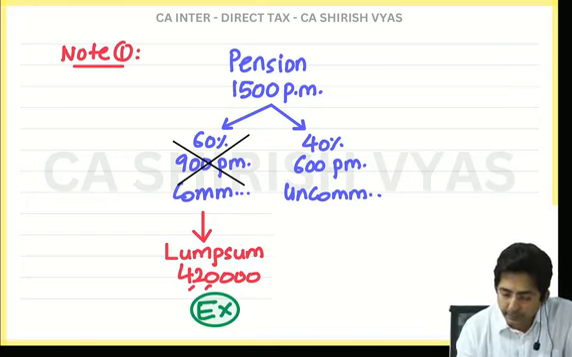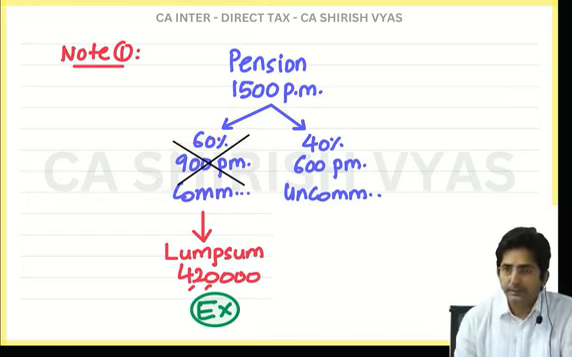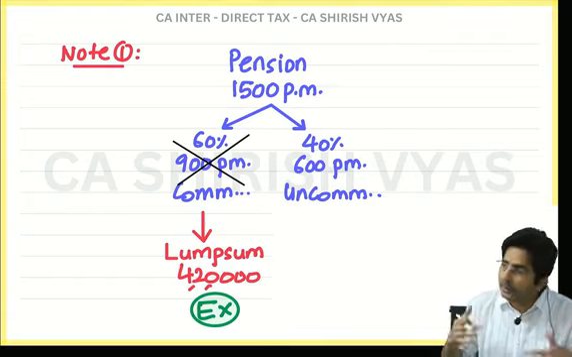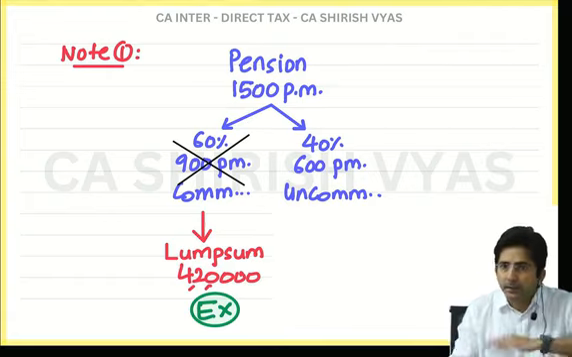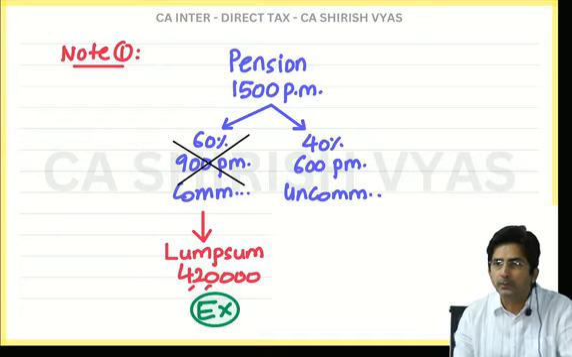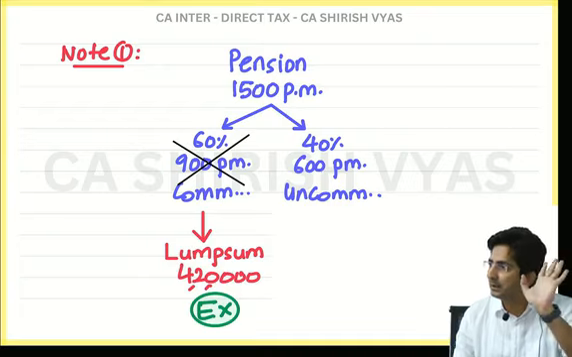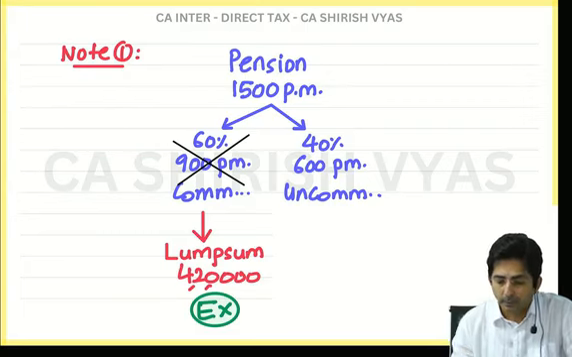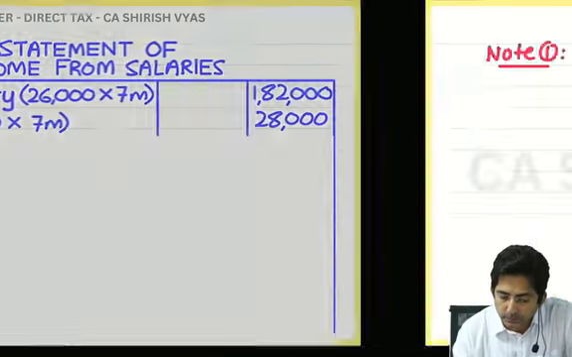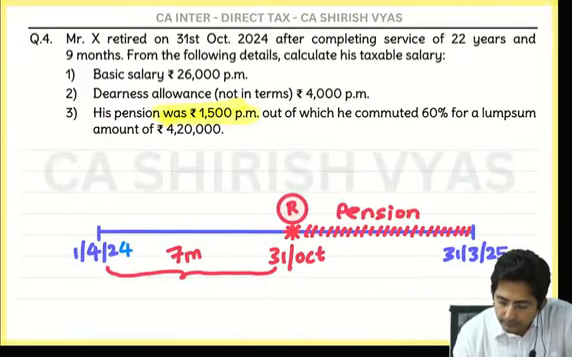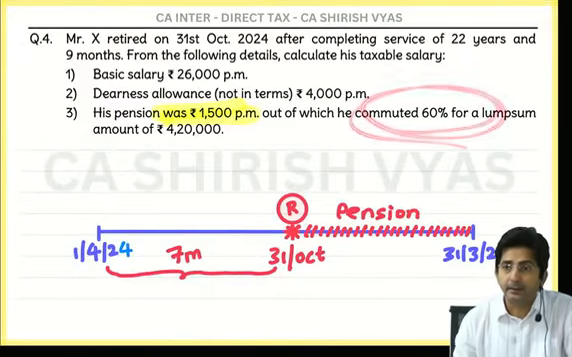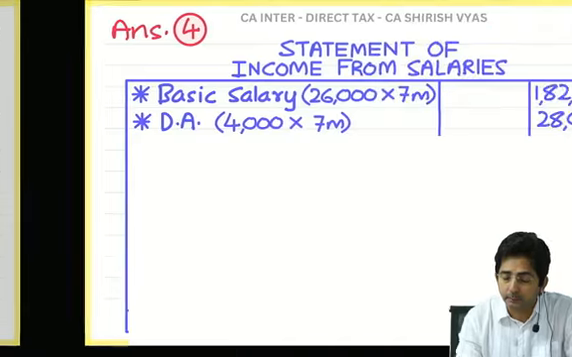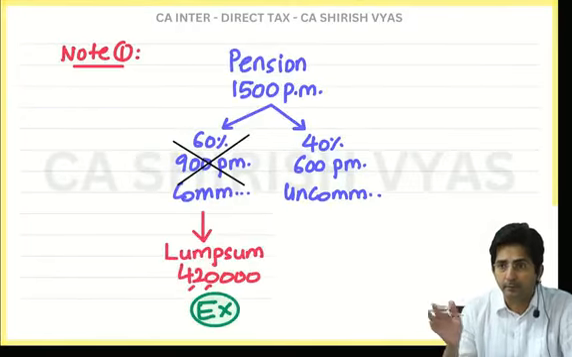Did you understand why I cancelled 900? See, pension originally is monthly only. But when we convert into lump sum, obviously your monthly pension gets cancelled. And in its place you got lump sum of 4,20,000. But tell me, he commuted how much? He commuted only 60%. So if 60% is commuted, how much is uncommuted?